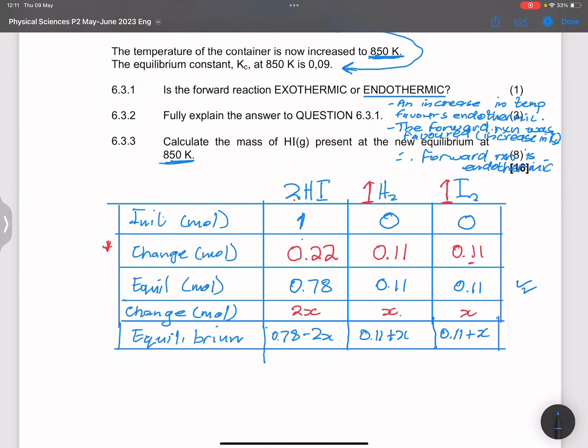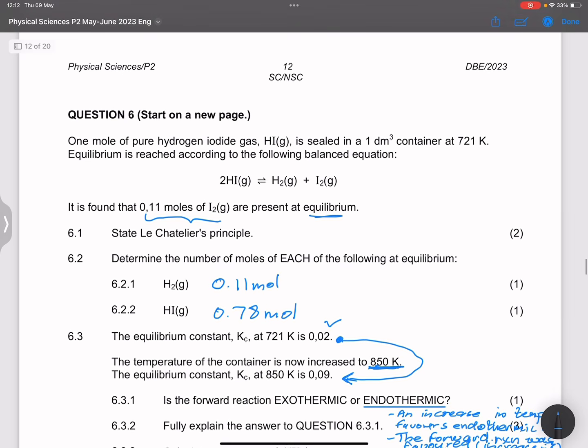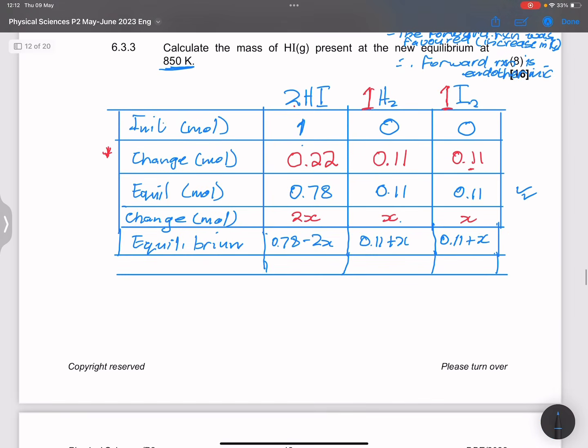Okay, and now I need to calculate the concentrations for these amounts. And when you get the concentration, remember, it's number of moles divided by the volume. And what was our volume in this case? Our volume was 1, right? So if you divide anything by 1, you still get the very same value. So our equilibrium concentration, in moles per cubic decimeter, would give us 0.78 minus 2x. This would give us 0.11 plus x, and this would be 0.11 plus x as well, right?